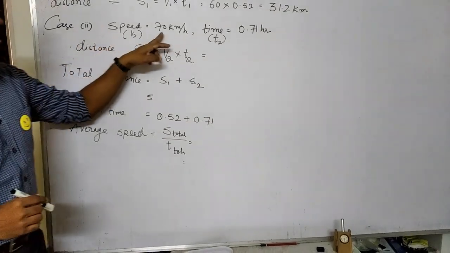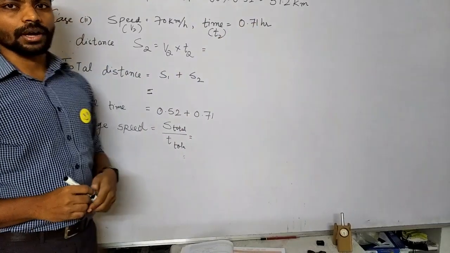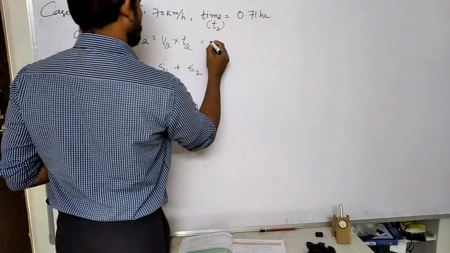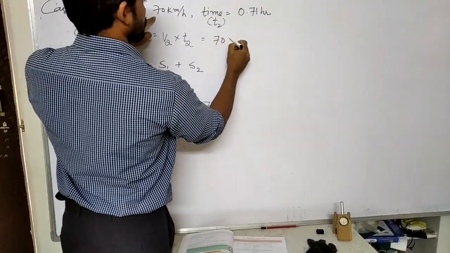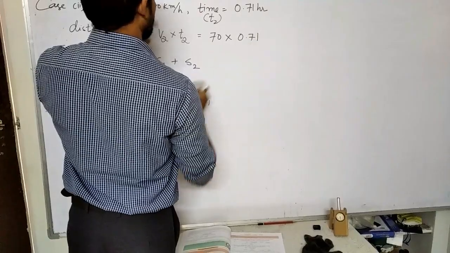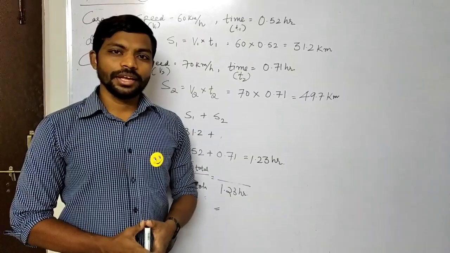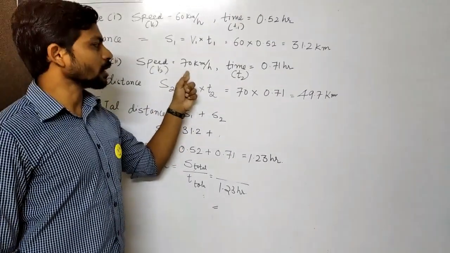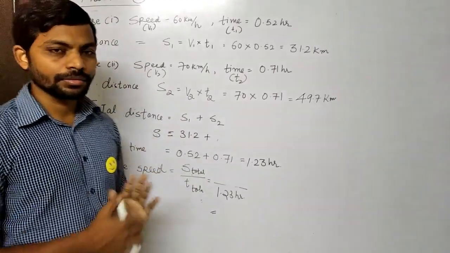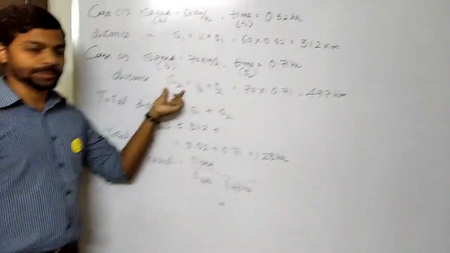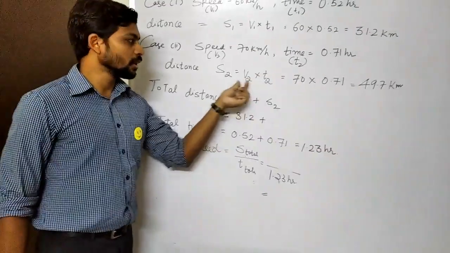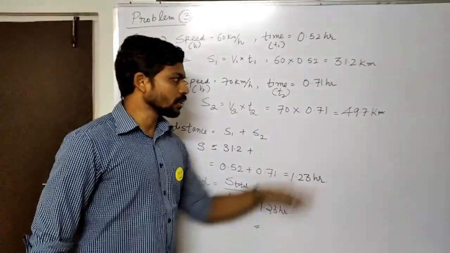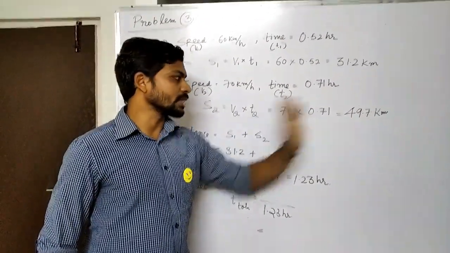Let us see case 2. In case 2, speed is given 70 km per hour and time is 0.7 hour. In case 2, the bus was traveling with a speed of 70 km per hour for some time 0.7 hours. So the distance traveled by the bus will be, distance equal to speed into time. Speed is 70, time is 0.7. On multiplying, we are going to get 49 km.